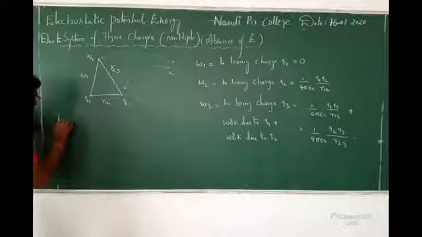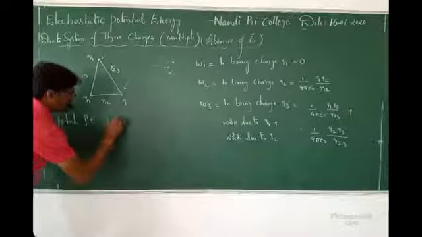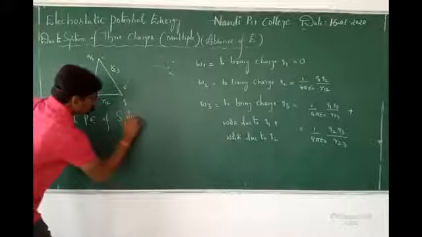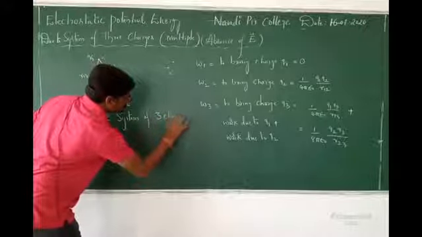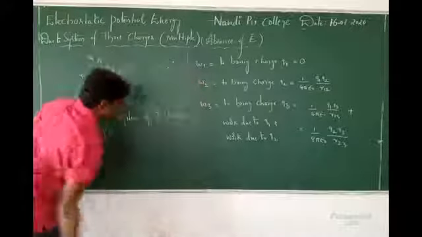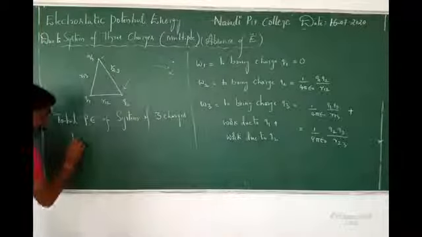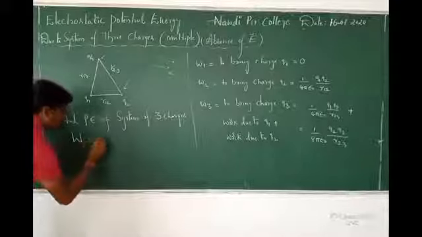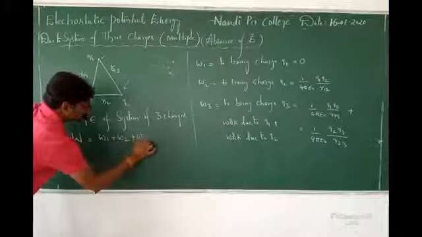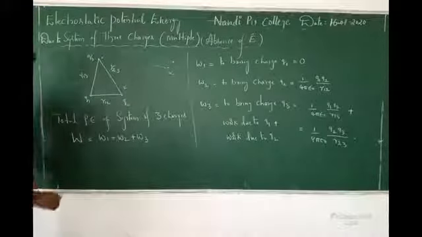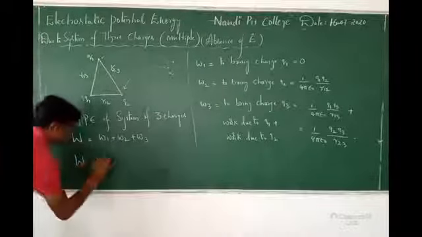What is the total potential energy of the system of 3 charges? What is it, Padma? Total potential energy of system of how many charges? 3 charges. Yes. What is the total potential energy of a system of 3 charges? That is, W is equal to what? W1 plus W2 plus W3. Okay. So W is equal to, first one is 0. What is the second one?